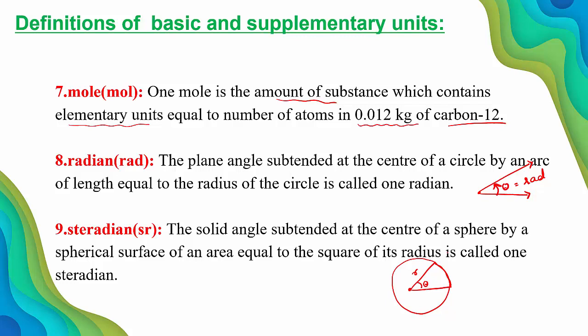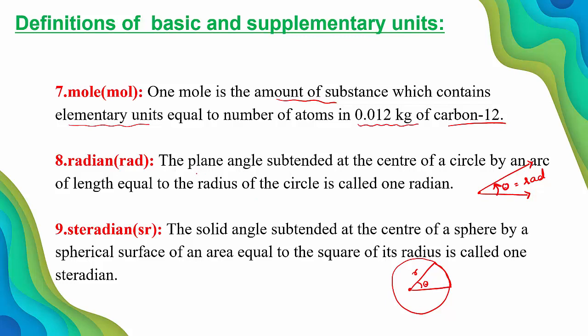Then come to the last definition, that is steradian. Steradian is the SI unit of solid angle. The solid angle subtended at the center of the sphere by a spherical surface of an area equal to the square of its radius. Solid angle is generally taken for 3-dimensional, that is for space.